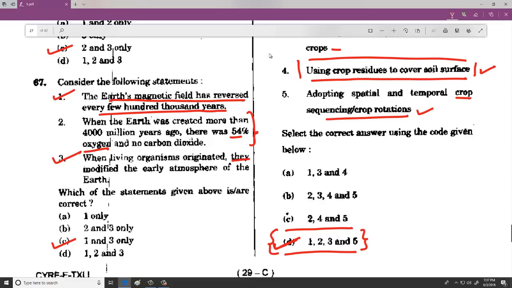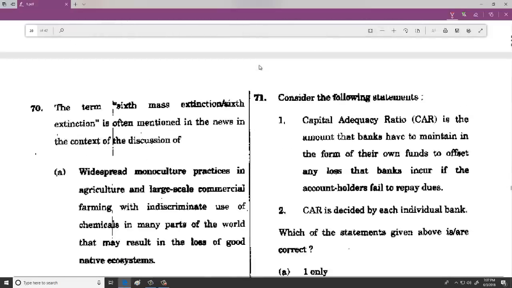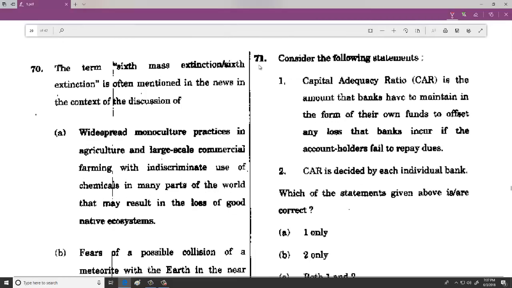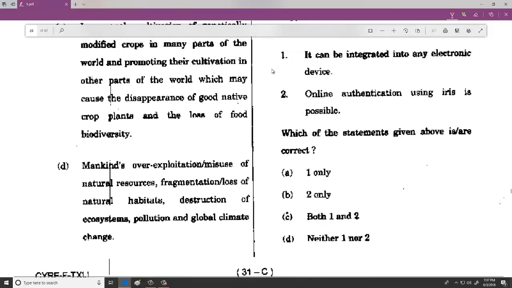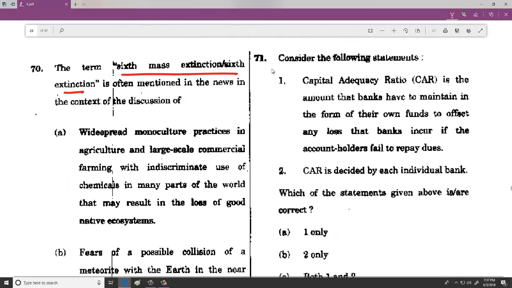So we feel it is D. Then you have 70th one, mass extinction. For this the option is D. Mankind's overexploitation or misuse of natural resources, fragmentation or loss of natural habitats, destruction of ecosystem, all these are the reasons for what we call mass extinction taking place.